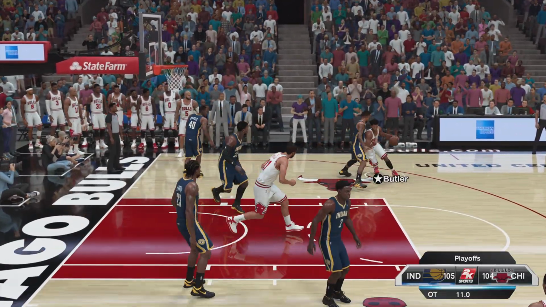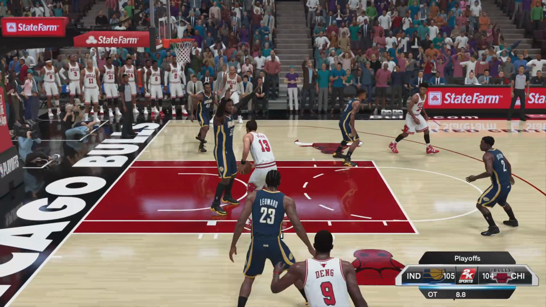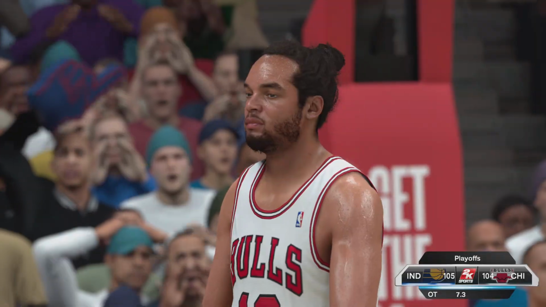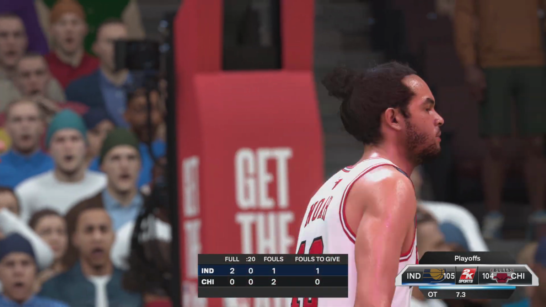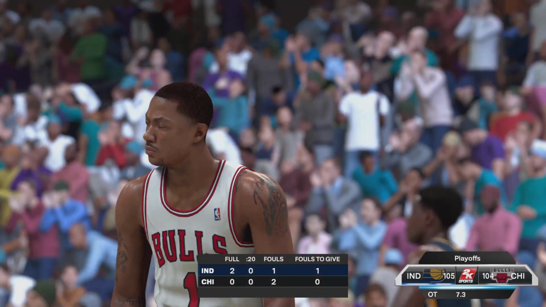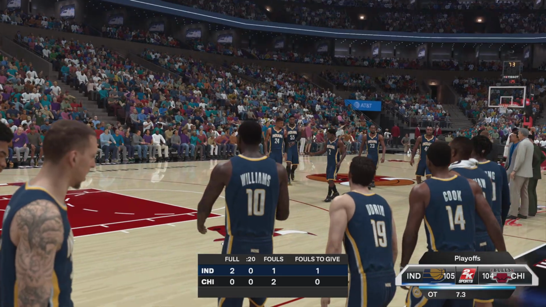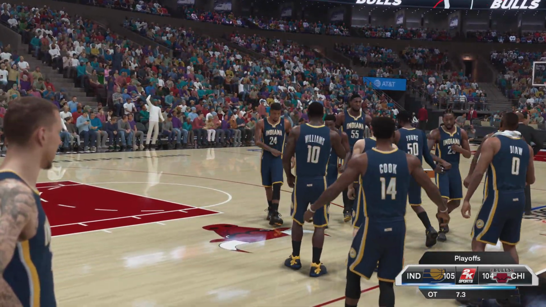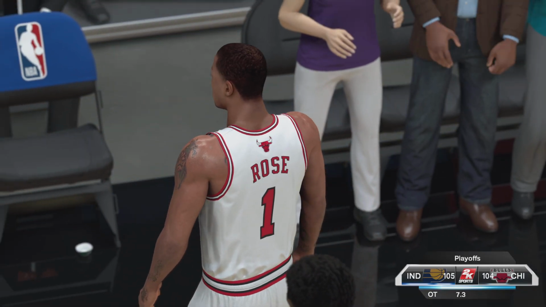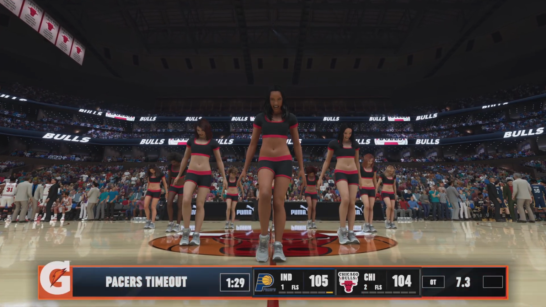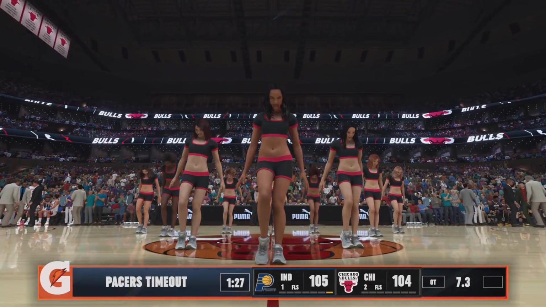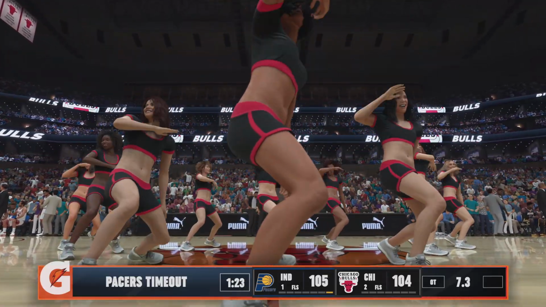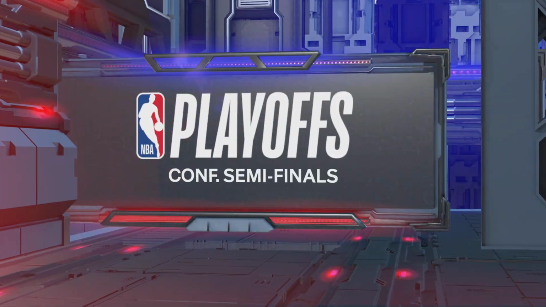Butler with ball. Back to Butler. Butler trying to cross him up. Joakim Noah in the post. Violation. 3-second violation. Noah sells this game. Oh my God. Joakim Noah just sold. Joakim Noah may have just sold the series for the Chicago Bulls. This is without D-Rose tearing his Achilles, by the way.